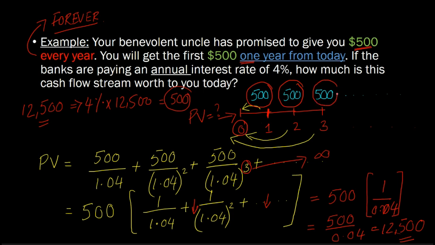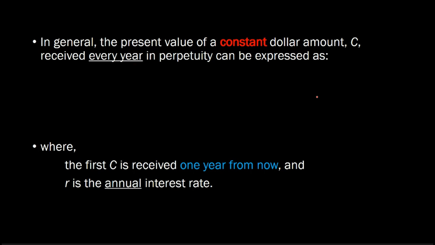It's the same $500. So what makes a perpetuity is that A, it lasts forever, it's perpetual, and B, that the cash flows that you are getting at each point in time are the same number, right? So two things. So here's the general formula.